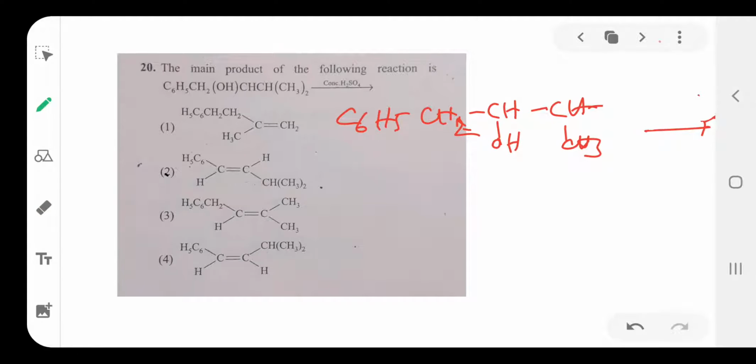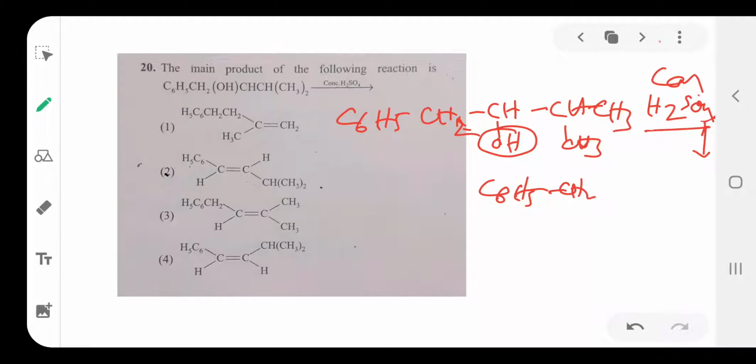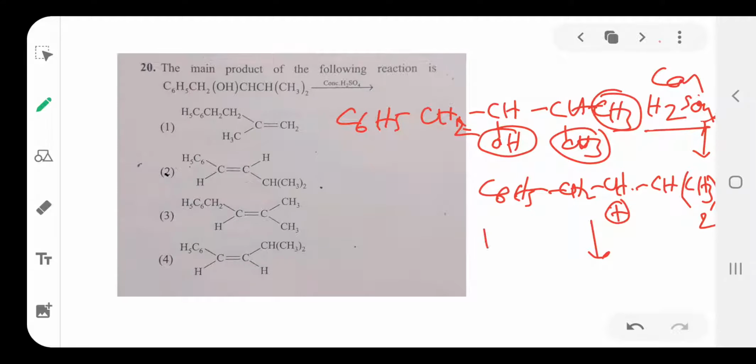First this OH group is separated. Then the product is C6H5 CH2 CH plus, then CH3 twice. So here 2 CH3 groups are there, so that's why we can write CH3 twice. Again it is followed by the 1,2 shift of hydride ion.